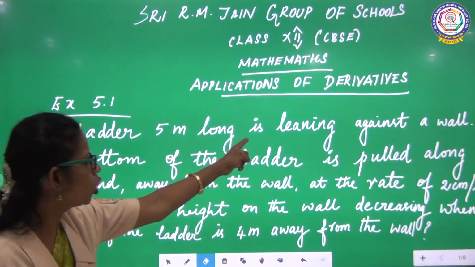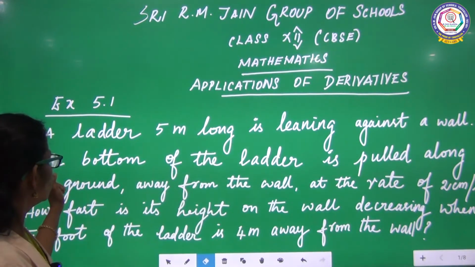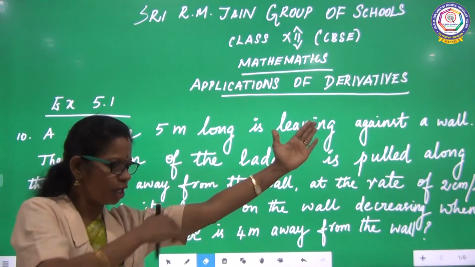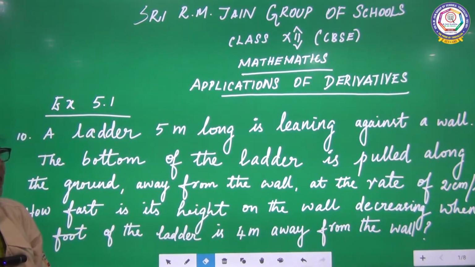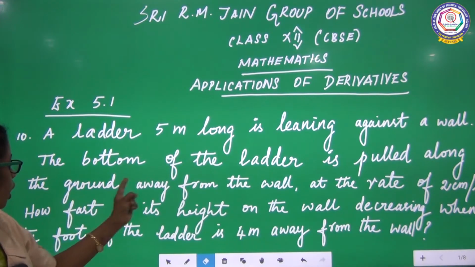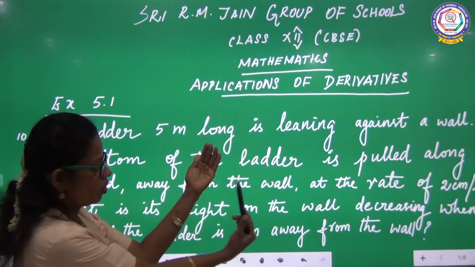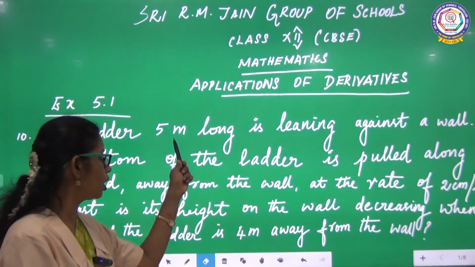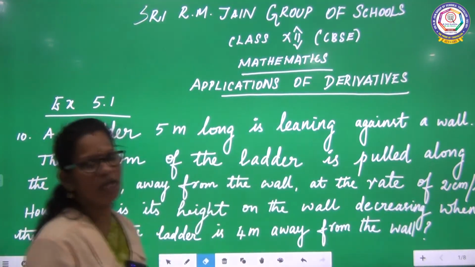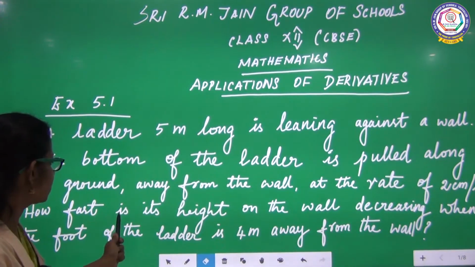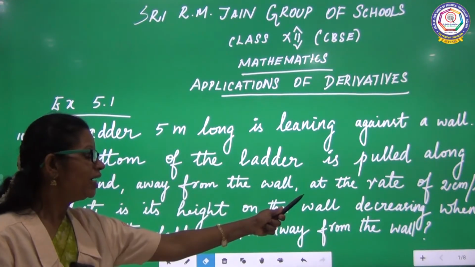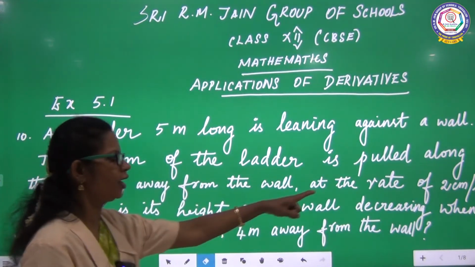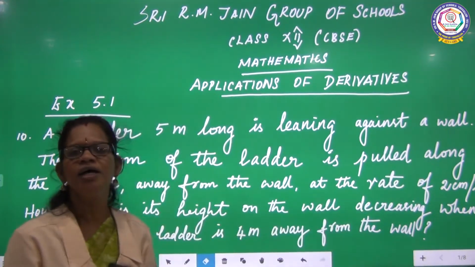A ladder 5 meter long is leaning against a wall. The bottom of the ladder is pulled away from the wall, that means pulled along the ground away from the wall, at the rate of 2 centimeter per second. You see here meter, here centimeter, right? How fast is the height on the wall decreasing when the foot of the ladder is 4 meter away? Here alone it comes under centimeter.